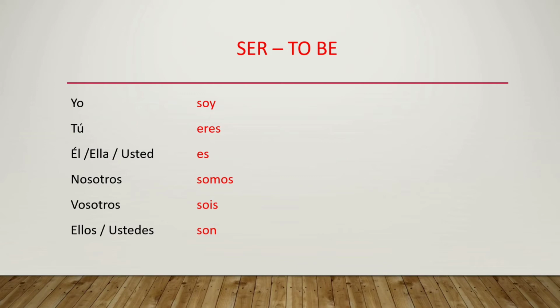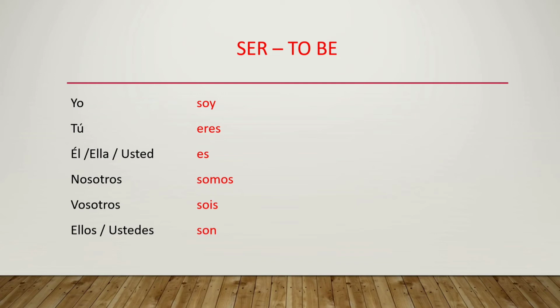Same way, the second form is what? Eres, which is only used with tú: tú eres. It cannot be yo eres or ella eres or nosotros eres. So each and every subject has a specific verb form.